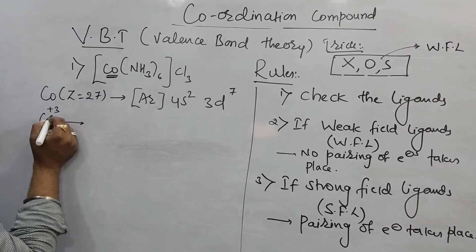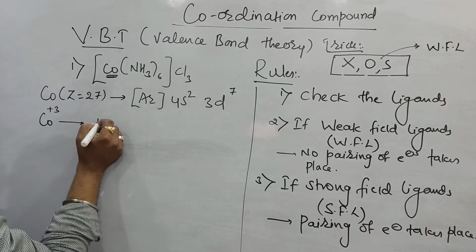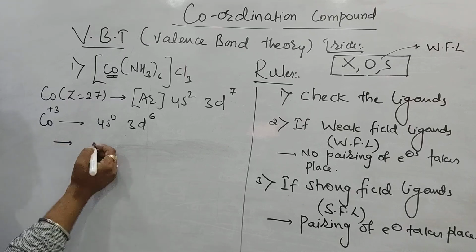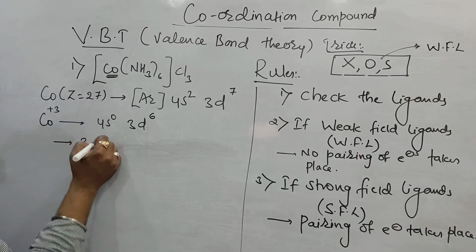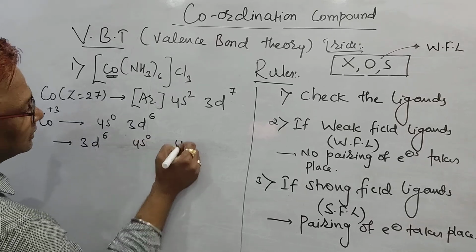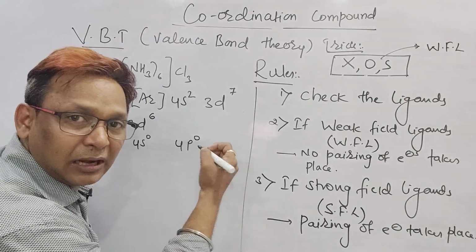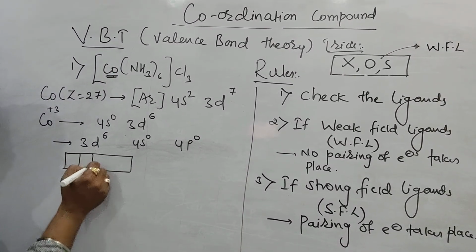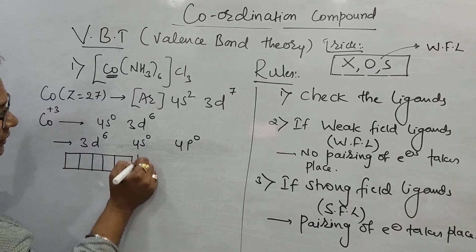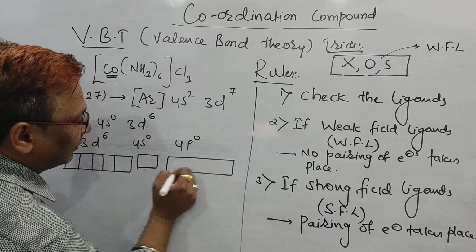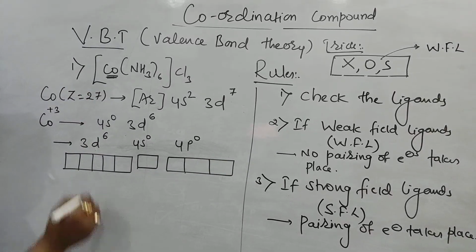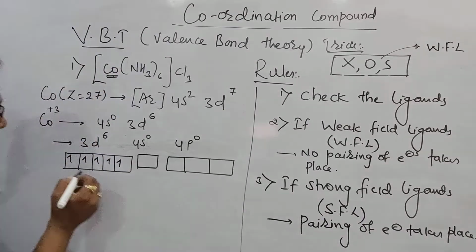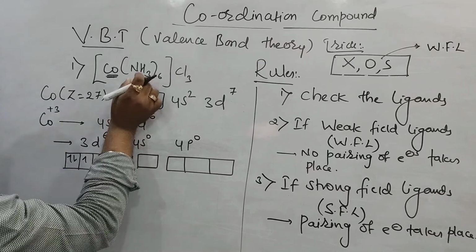Then, beta, +3 means it loses 3 electrons from the valence shell, so it becomes 4s0, and one more from 3d, it becomes 3d6. If you want, we can write it correctly: first 3d6, then 4s0, then 4p0. If you require, you can write 4d0 also. The d has 5 boxes, meaning 5 degenerate orbitals, s has only 1, and p has 3 degenerate orbitals. For d6, it is 1, 2, 3, 4, 5. According to Hund's rule, we have to pair up, then it becomes 6. Now check the ligand, ammonia.